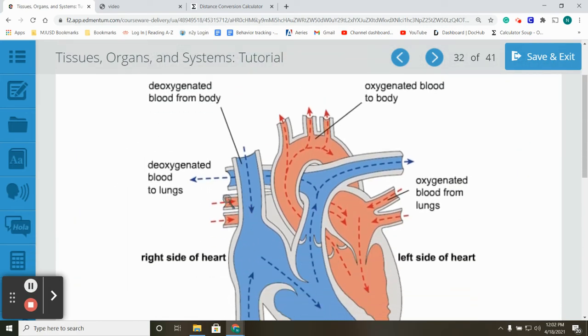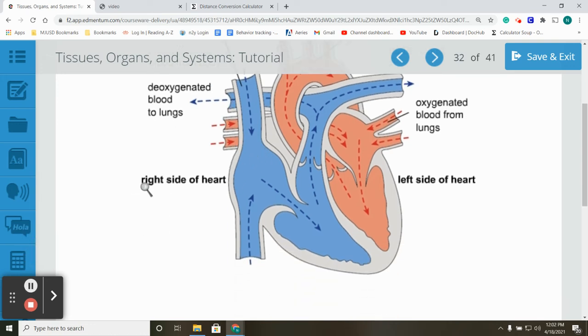Notice that this diagram, which is a conceptual model, shows the right side of the heart and the left side of the heart. Notice that they are not as you would think. It's inversed because it's as if you cut the heart in half and you were standing with it facing forward.